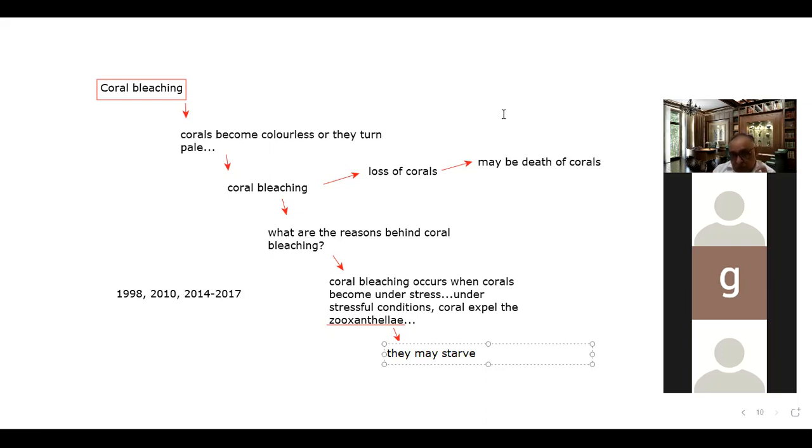Such a great matter of concern, that corals are depleting, coral reefs are depleting, we can say.